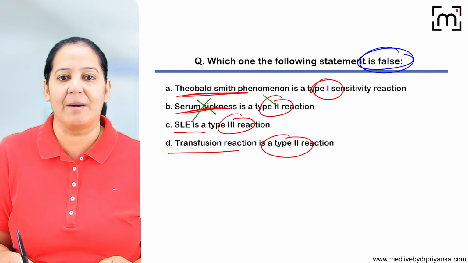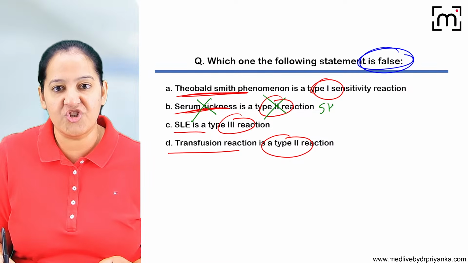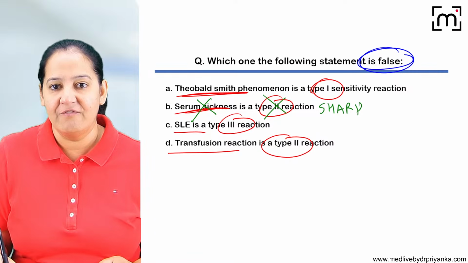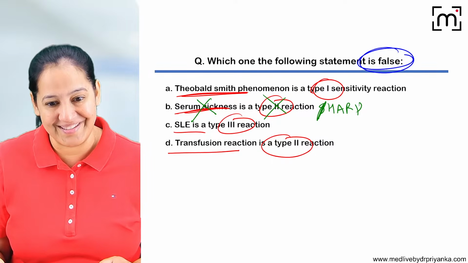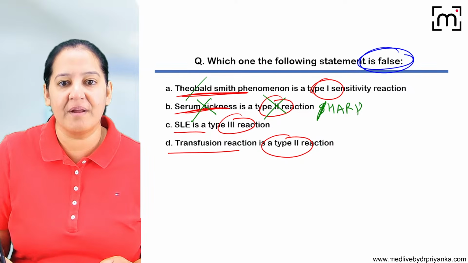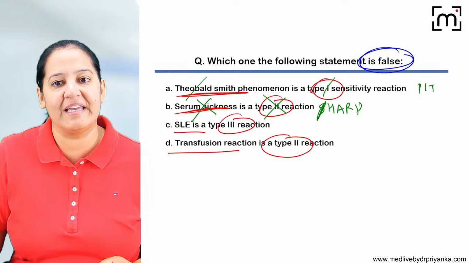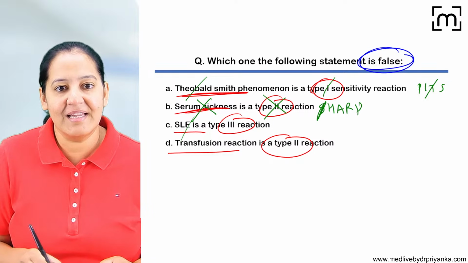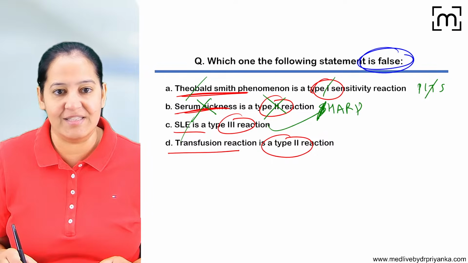Serum sickness is not an example of type 2. Serum sickness comes in SHARP, one of the S. It's an example of type 3. Theobald-Smith phenomenon is coming in type 1, the T of PCTS. SLE is coming in type 3. It is one of the S of SHARP.